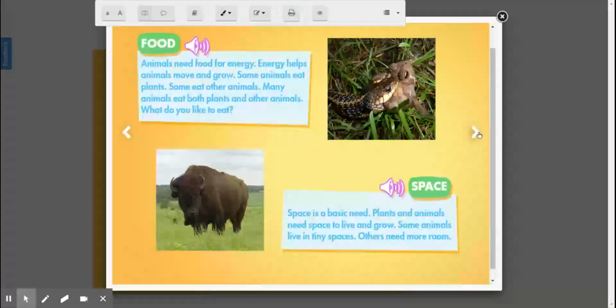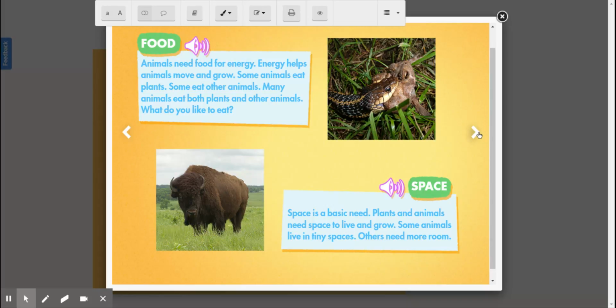Food, another basic need, is food. Animals need food for energy. Energy helps animals move and grow. Some animals eat plants. Other animals eat animals. Many animals eat both plants and other animals. What do you guys like to eat? So I heard somebody say pizza and a hamburger. I heard somebody say vegetables and fruit. All of those things are great examples of sources of energy that we can get when we eat food.